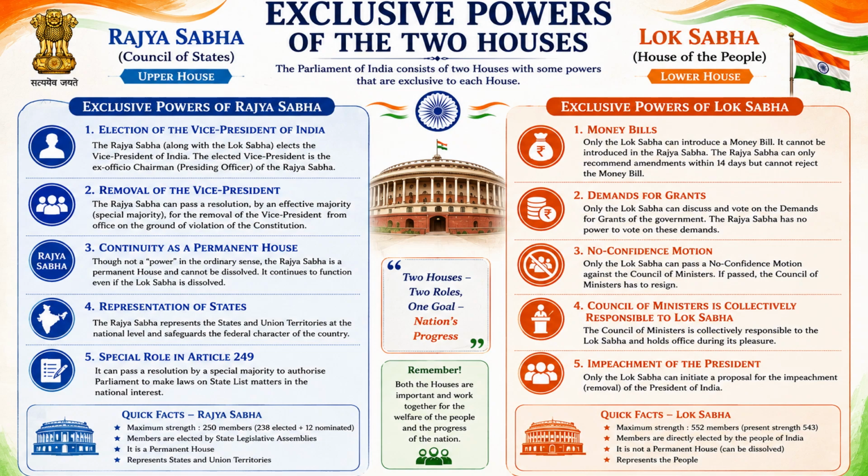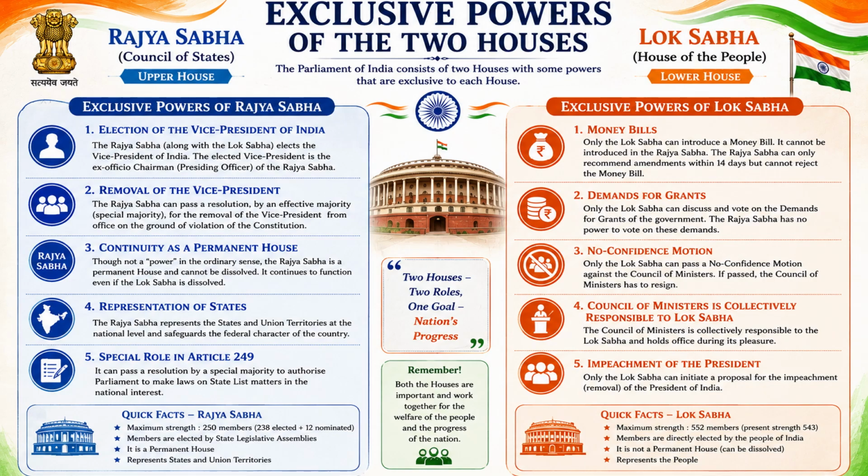Now, when we talk of powers, both the houses have their own kind of powers, and there are a few exclusive powers both of them have. First, Rajya Sabha, being a continuous house, the permanent house, has a higher authority than Lok Sabha.